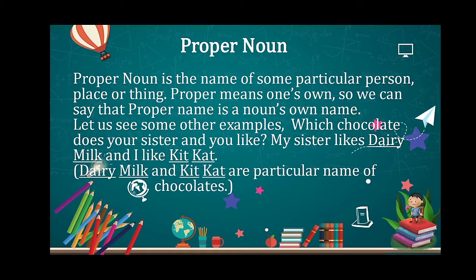Let us see some other examples. If I ask you, which chocolate do your sister and you like? You can say that my sister likes Dairy Milk and I like Kit Kat. Here, Dairy Milk and Kit Kat are particular names of chocolates. So, these are proper nouns.